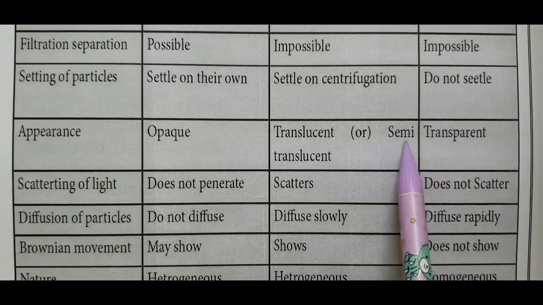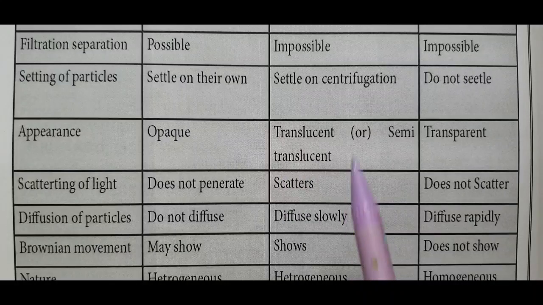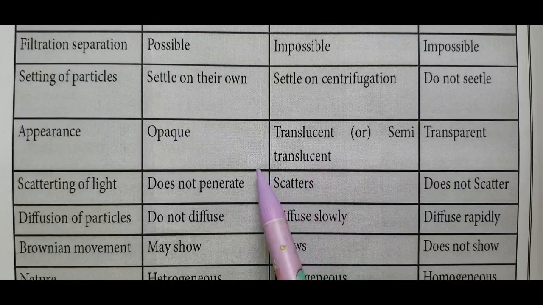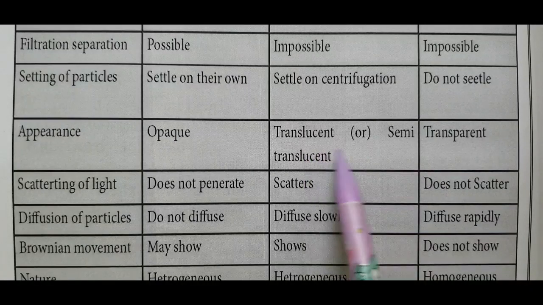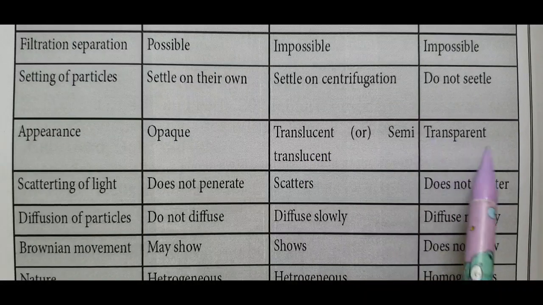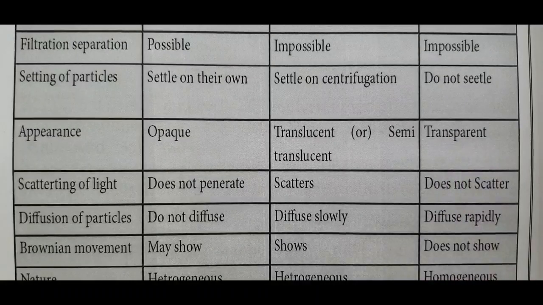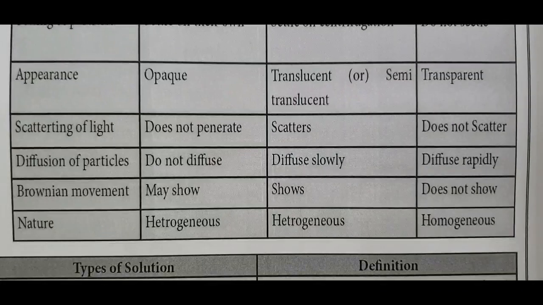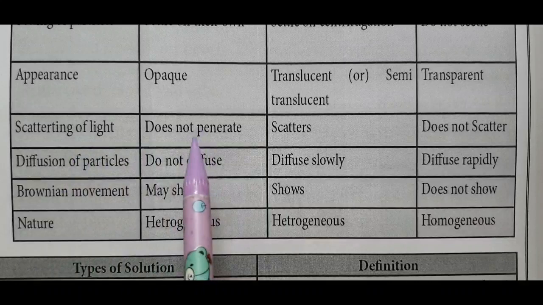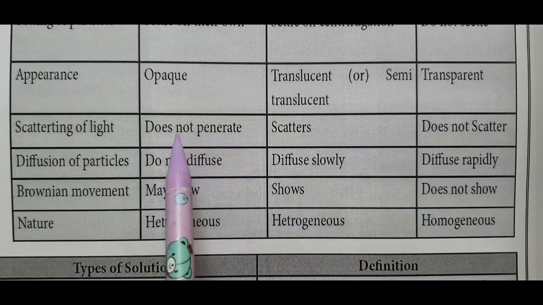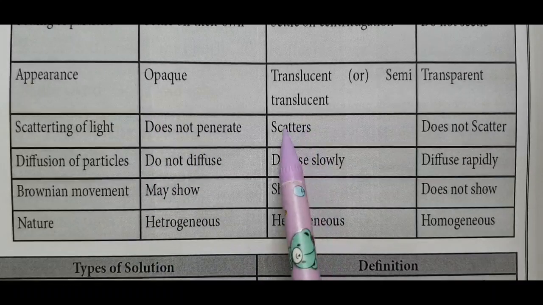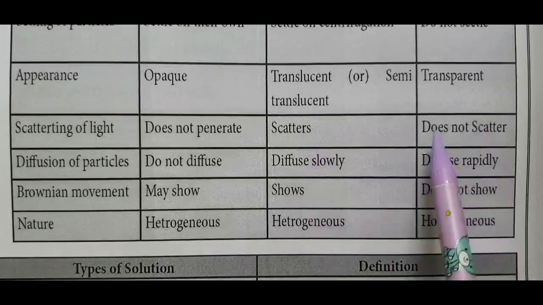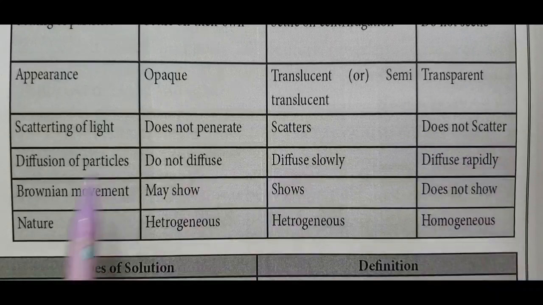Colloids are translucent or semi-translucent, that means the light ray passes into the colloid and the colloidal particles scatter the light. And in the case of solution, it is transparent, we cannot see the path of the light. Scattering of light: light rays cannot pass into the suspension, they are opaque. The colloidal particles scatter the light, that is called the Tyndall effect. A solution does not scatter the light.